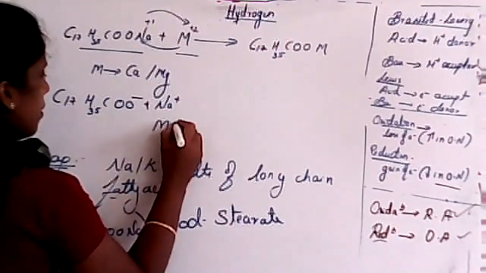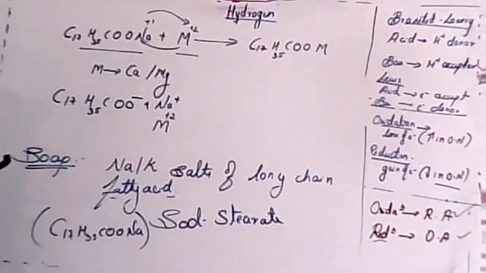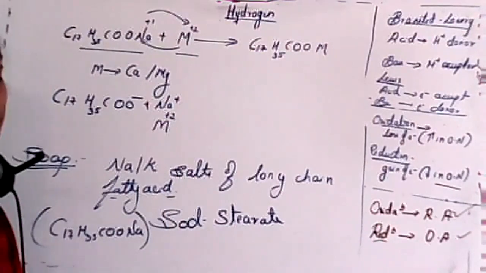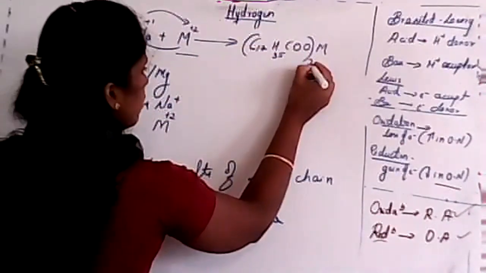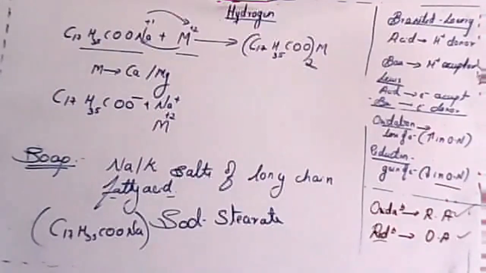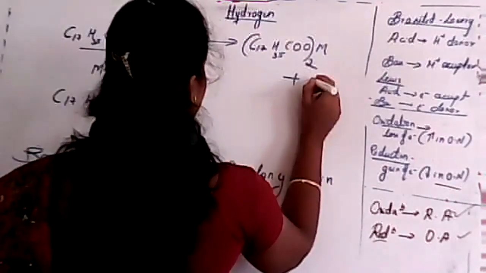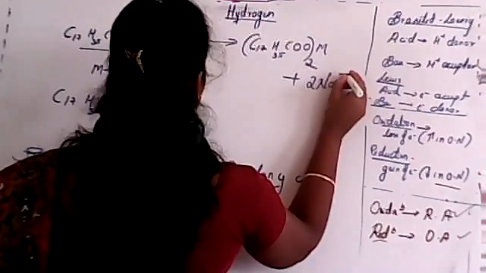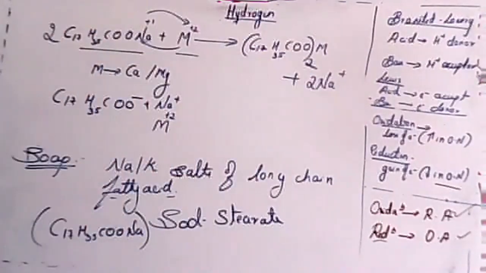Whenever it reacts with M2+, you have to consider twice of this one, and the side product will be 2 molecules of Na plus. Just balance the chemical reaction here. Because M is in a +2 state and each stearate is in a -1 state, you write two stearate ions with one M.